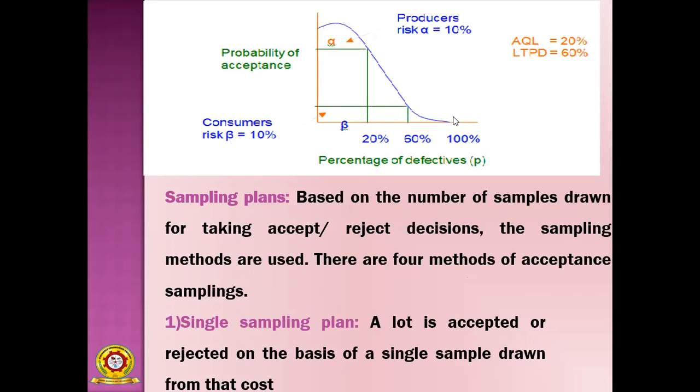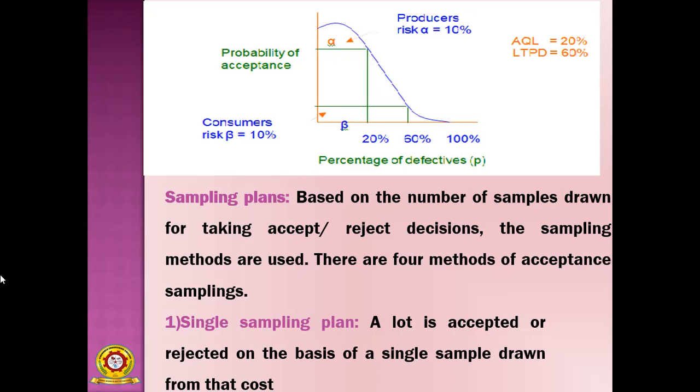Consumer risk beta is 10% as in the previous explanation. Then producer's risk is also 10%. So 20%, 60%, 100%. This will be considered as producer's risk, and this is called consumer's risk 10%, from this point to this point. So AQL equal to 20% and LTPD equal to 60%. AQL 20% is indicated here, and up to this one.